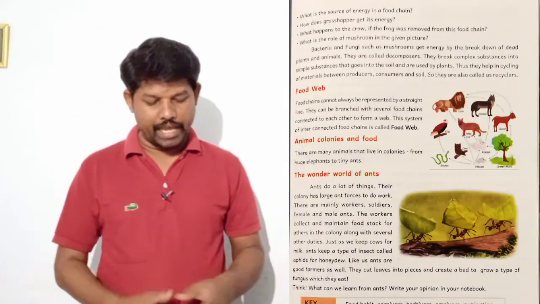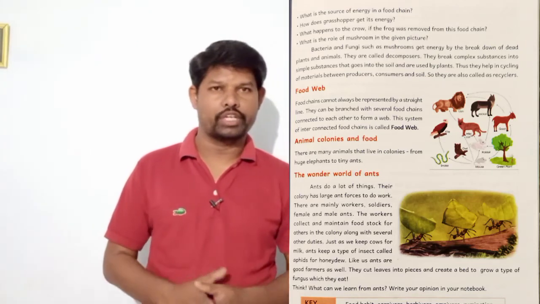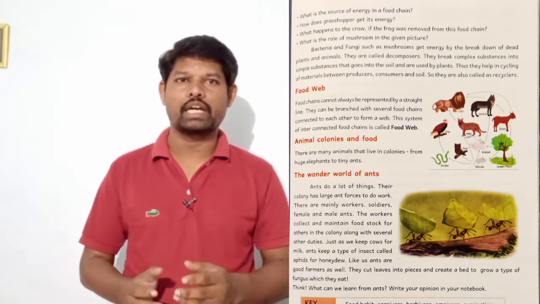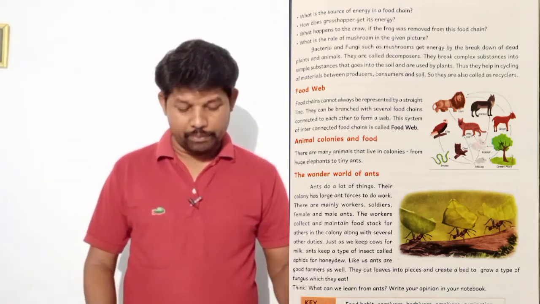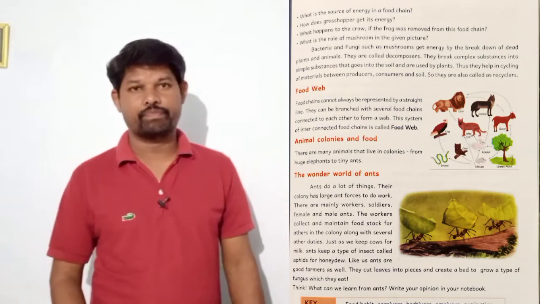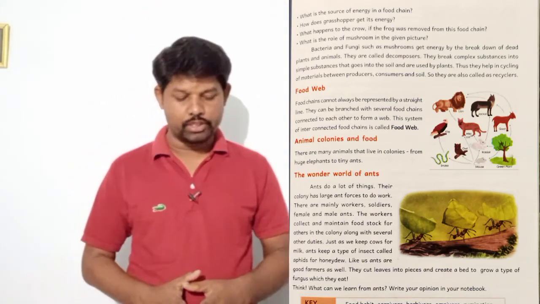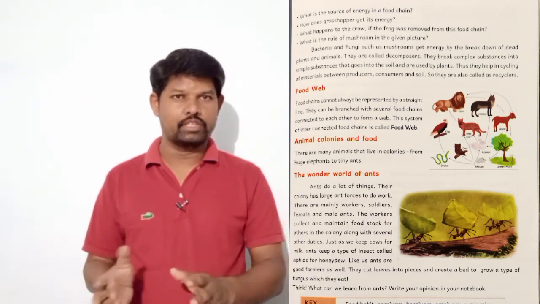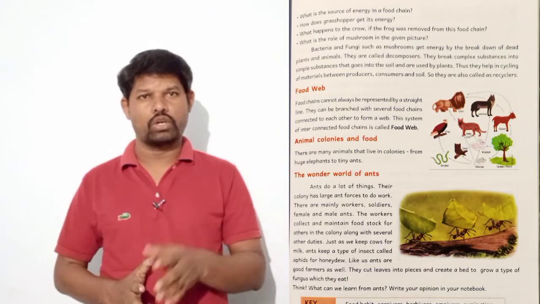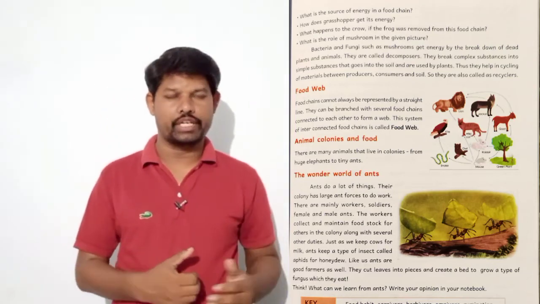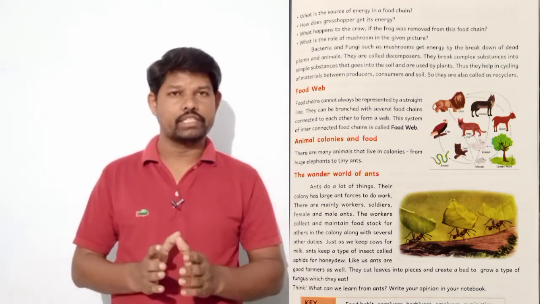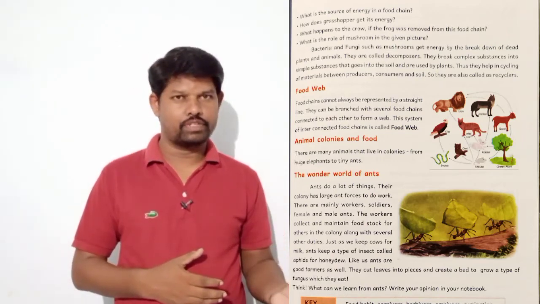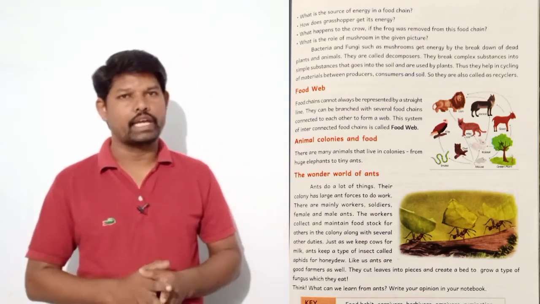And next one, animal colonies and food. Animals also form different colonies and together they collect their food. There are many animals that live in colonies, from huge elephants to tiny ants. Huge elephants also live together as a colony. As human beings live in colonies, animals also live in colonies. From huge elephants to tiny ants, tiny ants also live as a colony.